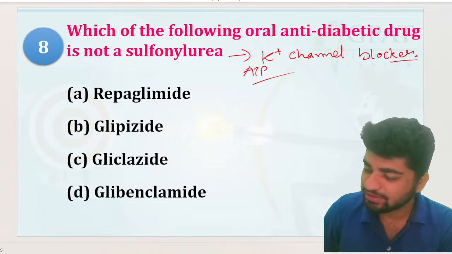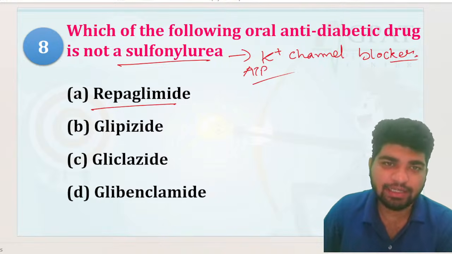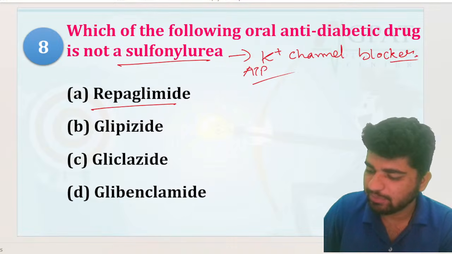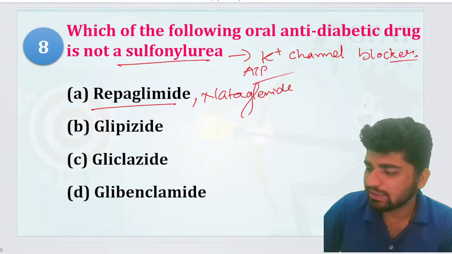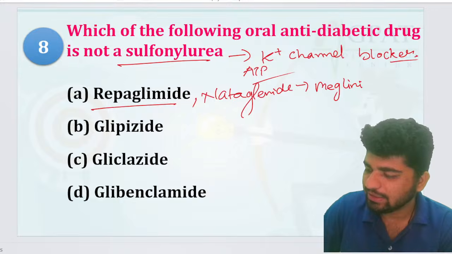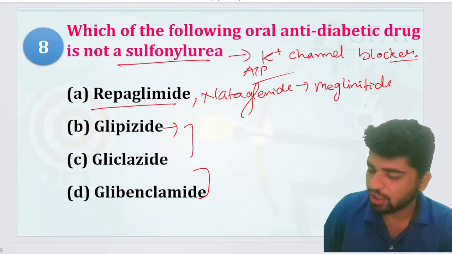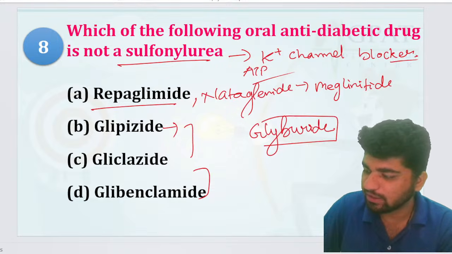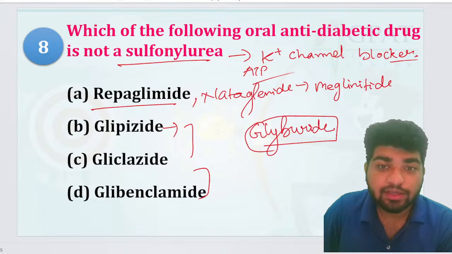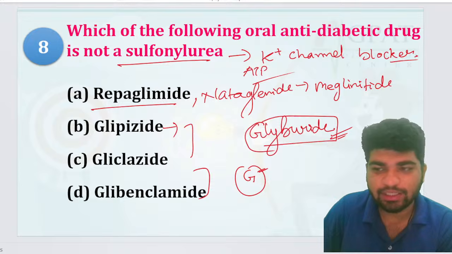Okay. Now, it's not a sulfonylurea, it's repaglinide. Repaglinide and nateglinide, right? That is your meglitinide. Glipizide, that's your G drug, gliclazide and glibenclamide. Okay, there is a drug known as glyburide, guys. Which of the G drugs is also known as glyburide? Can anyone tell me?